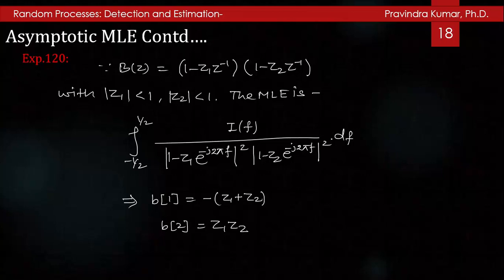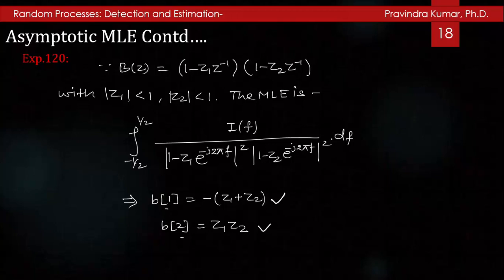From this you can calculate b1 = -(z1 + z2), and b2 = z1 z2. So these are the parameters which we have calculated, b1 and b2.